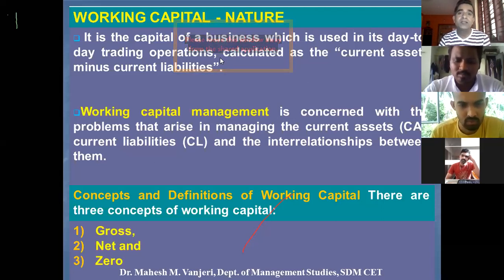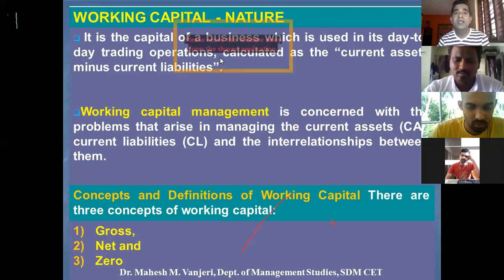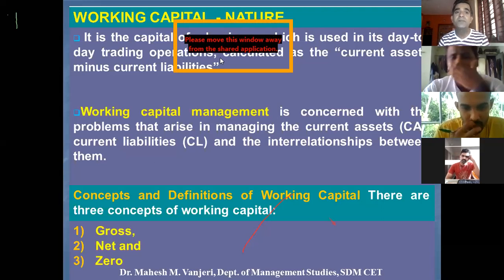So on the 10th day, the payment will be due. The company should have enough money to pay the supplier. Otherwise, he will stop supplying raw materials. Similarly, every month, the company is required to pay salary and wages to the employees. So the company should have enough money to pay these salaries. This way, working capital is required to conduct the day-to-day operations smoothly.